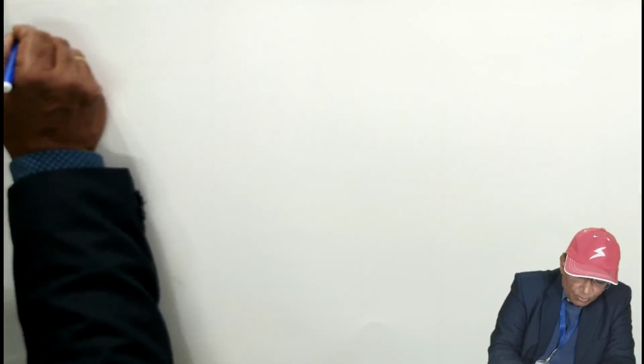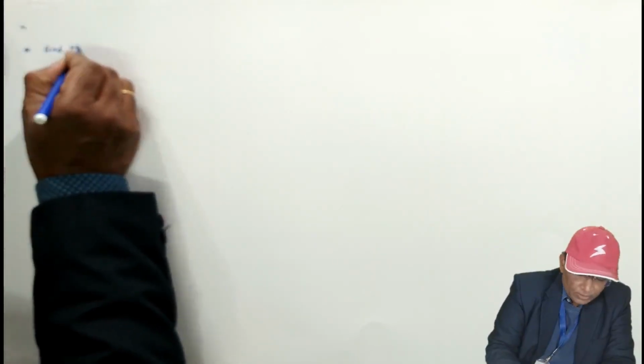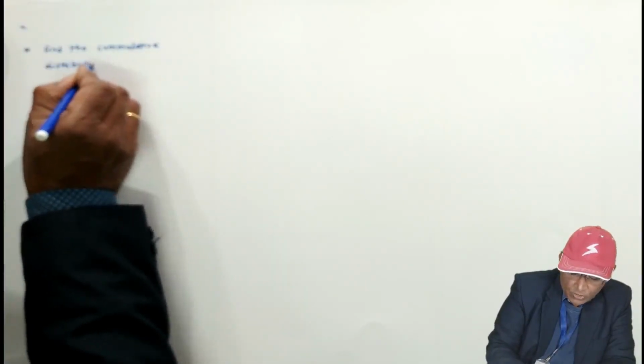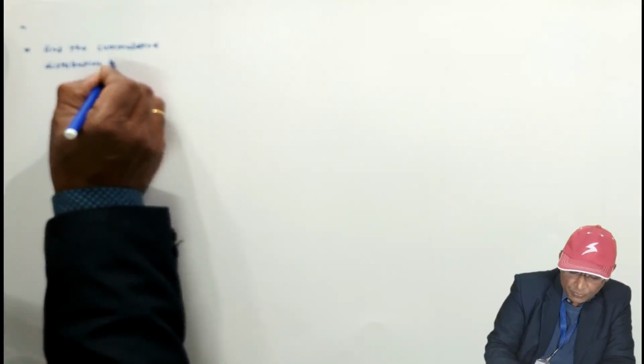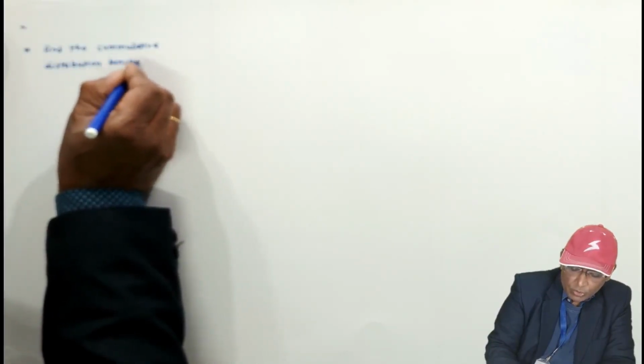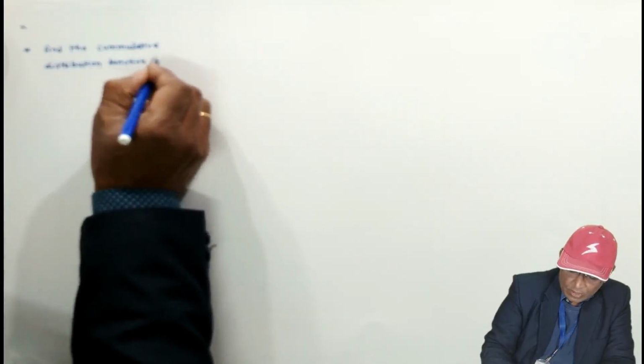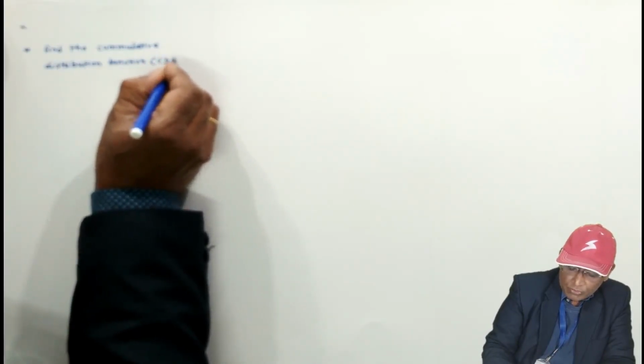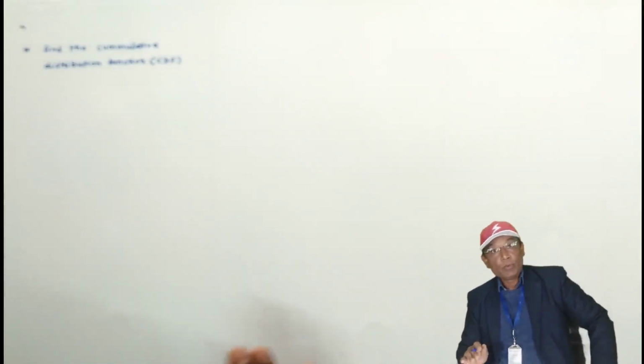Now, the next problem: find the cumulative distribution function. Many times it is also called the cumulative mass function. In short, I will write CDF, cumulative distribution function.